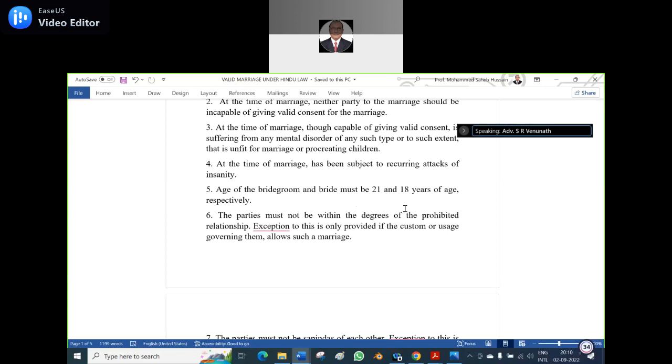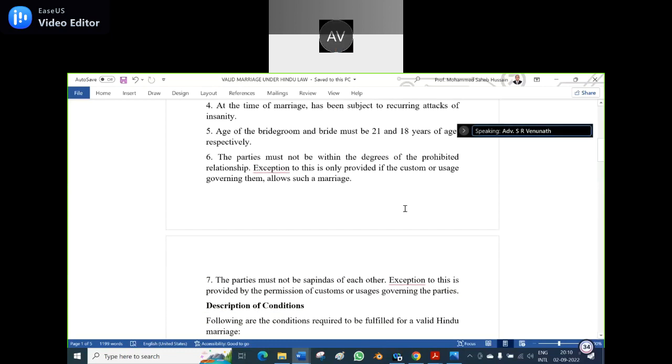Okay. Now the sixth condition is the parties must not be within the degree of prohibited relationship. The exception to this is only provided if the custom or usage governing them allows such a marriage. What is another name for the prohibited relationship in Hindu terminology? Close blood relationship. What is another terminology for the prohibited relationship? Sapinda relation, sir. Okay, that is one way.